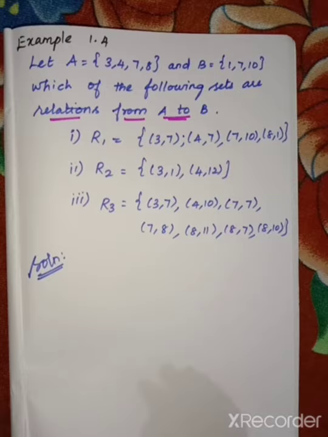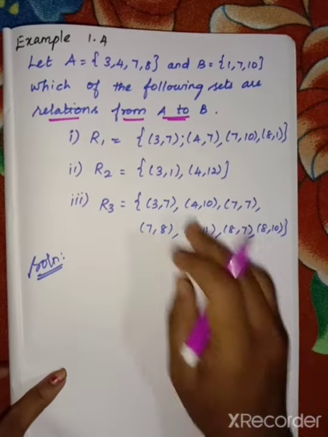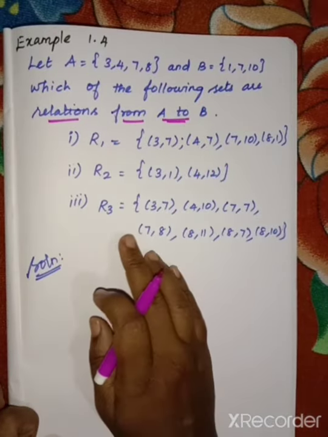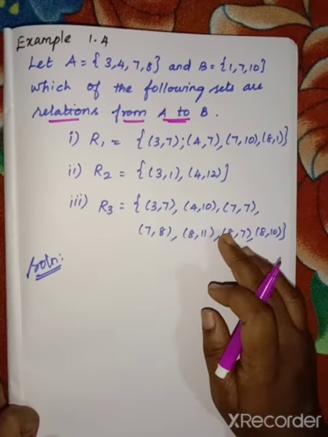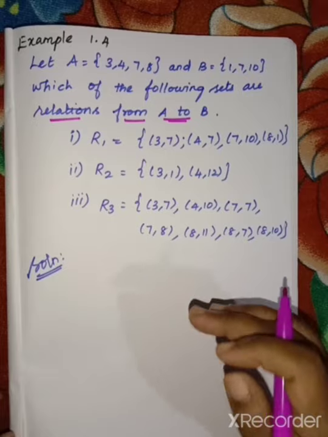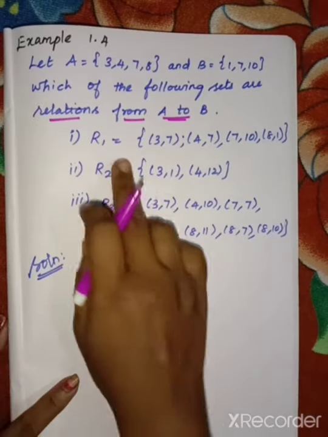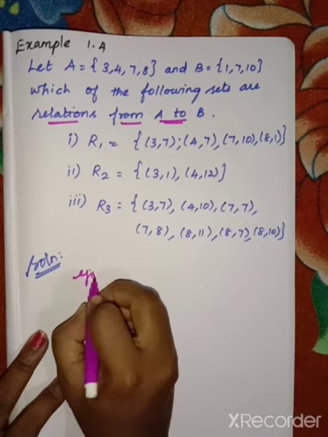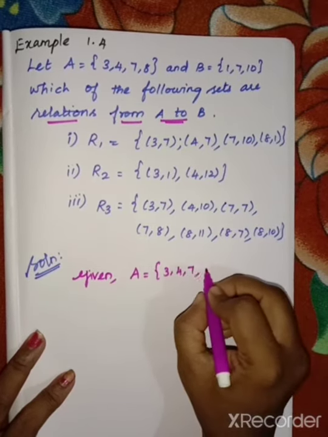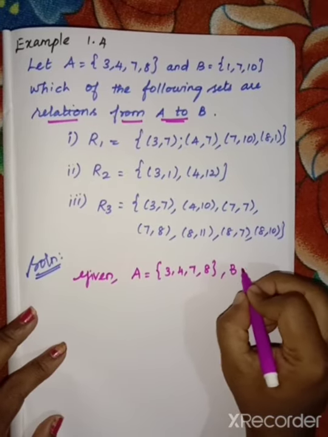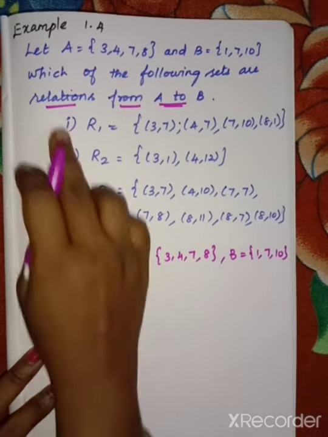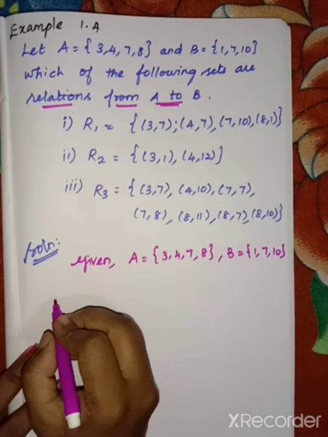When they ask you for a relation, look carefully from which set to which set it is asked. If they ask A to B, you have to find the Cartesian product A cross B. Suppose they say relation from B to A, then we want to find B cross A. So here the given sets are A equal to the set of 3, 4, 7, 8 and B equal to 1, 7, 10. So first of all we want to find the Cartesian product.